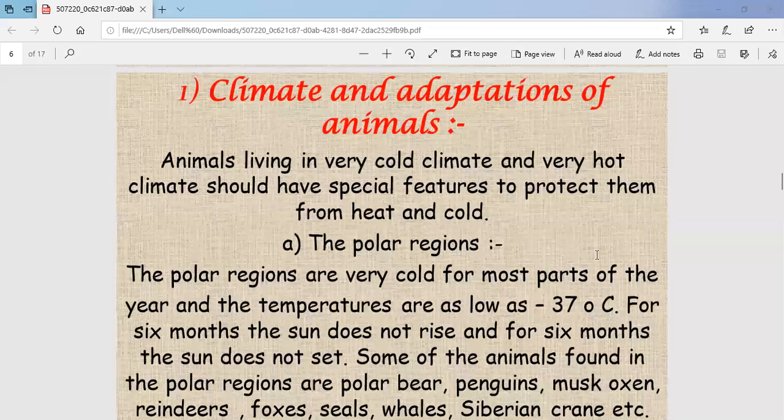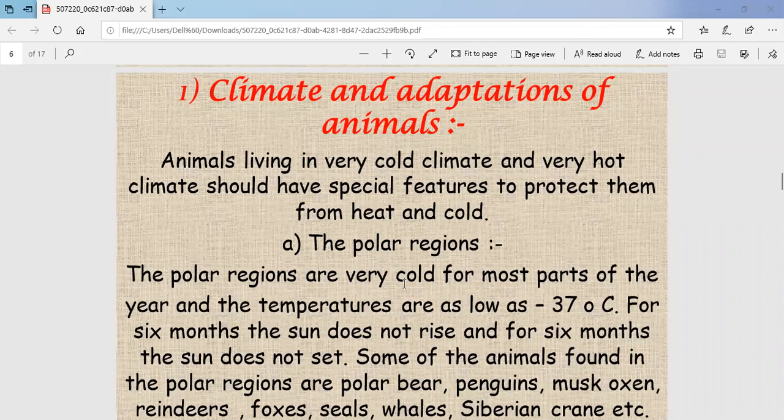So climate and adaptation of animals. Animals living in very cold climate and very hot climate should have special features to protect them from heat and cold. So children, first of all, we'll study about the polar regions. What are polar regions and what type of climate is there in the polar regions?